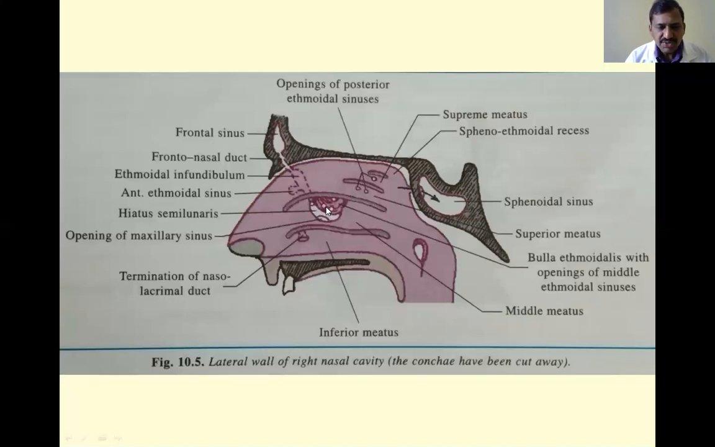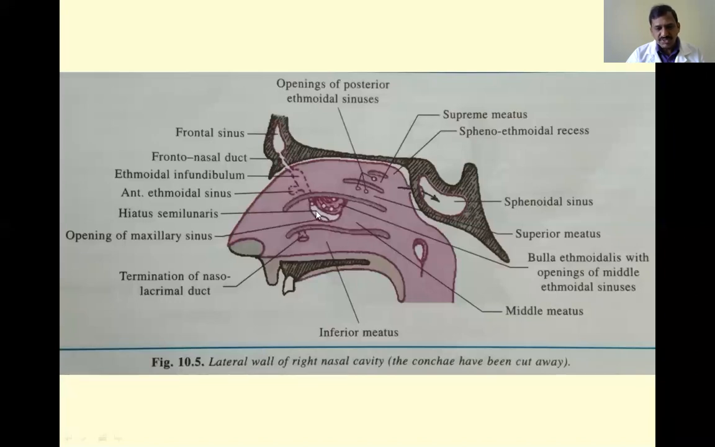These two, the hiatus semilunaris and ethmoidal bulla, are very, very important. They may ask for a 3 marks question. They may ask for the middle meatus as a 5 marks question. There is the ethmoidal bulla and hiatus semilunaris. They may ask for short answers.